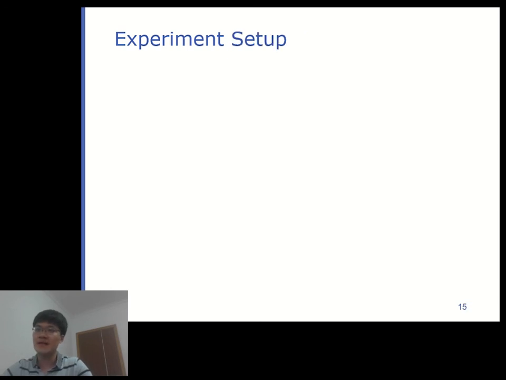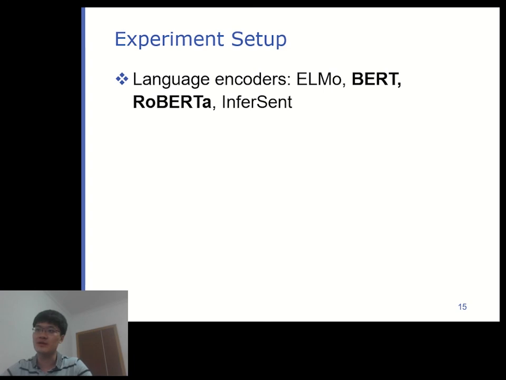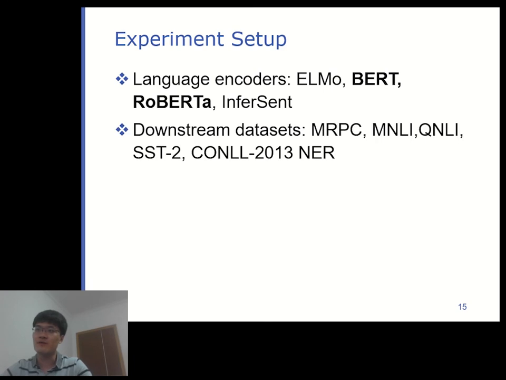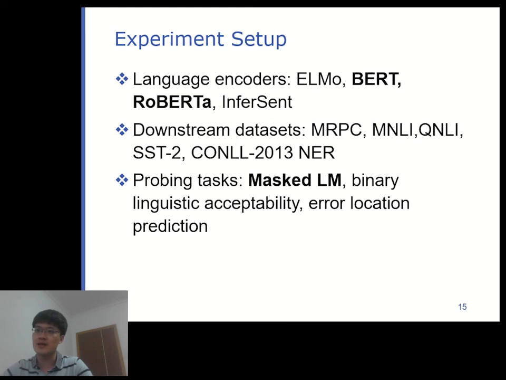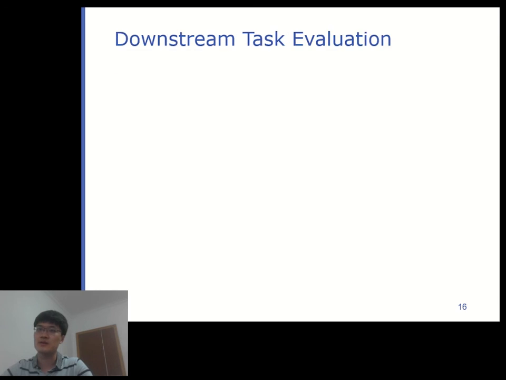Specifically, we take 4 widely applied pre-trained language encoders and evaluate on 4 downstream datasets from the GLUE benchmark and a named entity recognition task. We also design some probing tasks, like a masked language model probing task for BERT, a binary linguistic acceptability task, and an error location prediction task. I will present the key results in the following, and please see our paper for details and other experiments.